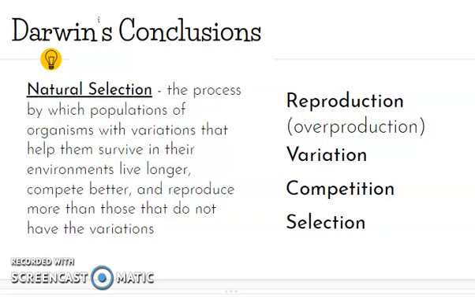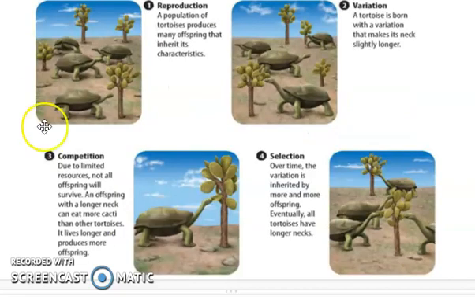So the technical definition of natural selection is the process by which populations of organisms with variations or differences that help them survive in their environment live longer, which means they compete better and they reproduce more than those that don't have the variations. So let's look at what this looks like. It's just a cycle of reproduction, variation, competition, and selection. So this is the fast version, and then we're going to go through it in detail.